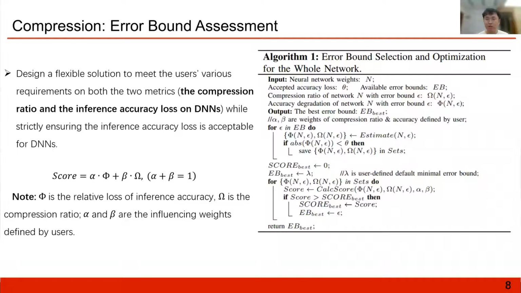Therefore, we consider two key metrics in SmartDNN, the compression ratio and the inference accuracy loss, and design a flexible solution to meet the user's various requirements on the two metrics while strictly ensuring the inference accuracy loss is acceptable for DNNs. Specifically, we calculate a score for each error bound and select the best one, which does well on both metrics.